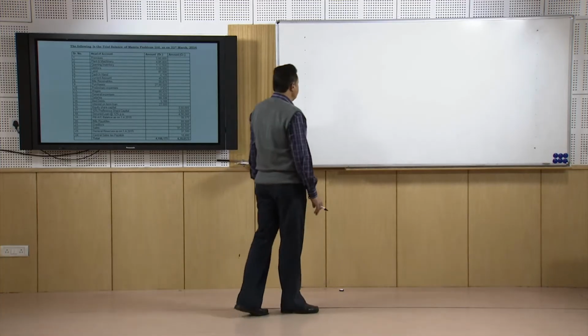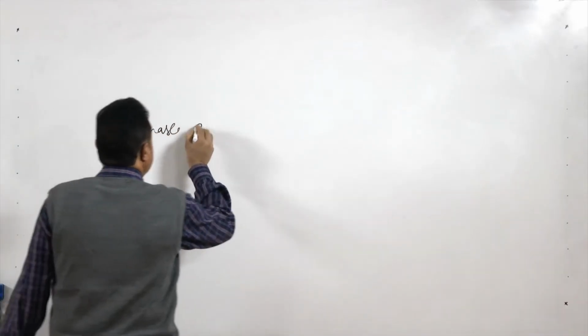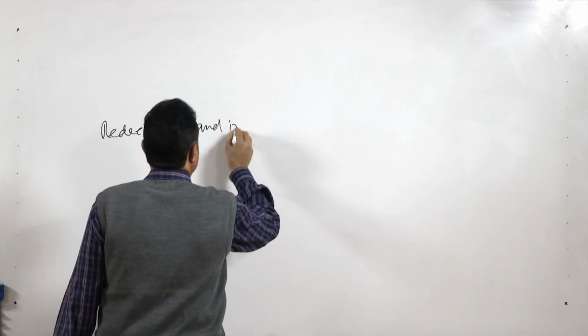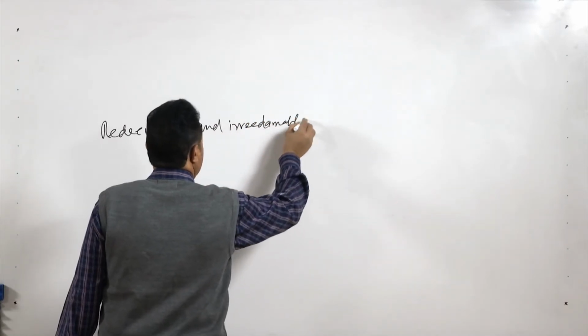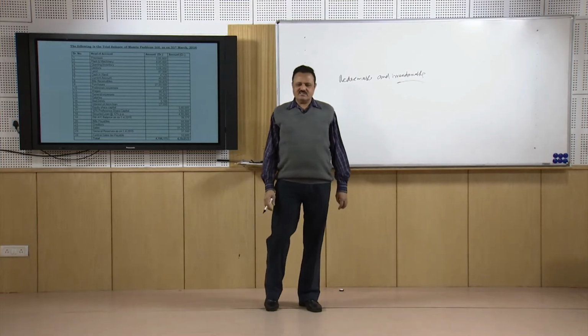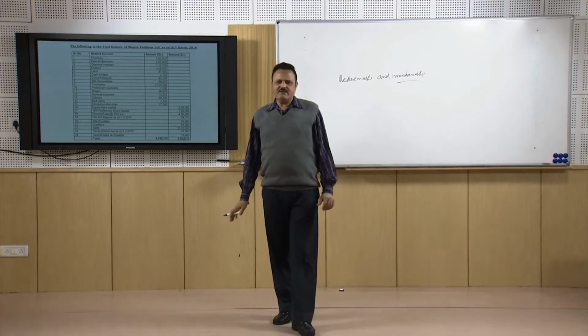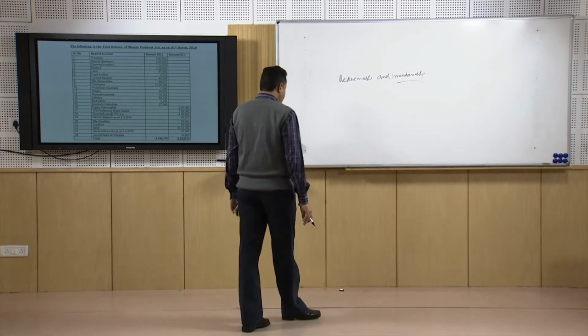Now we will talk about the next two categories, that is, redeemable preference shares and irredeemable preference shares. Redeemable preference shares are those preference shares that, as I told you, are issued only for a limited period of time, say 5 years or 10 years.